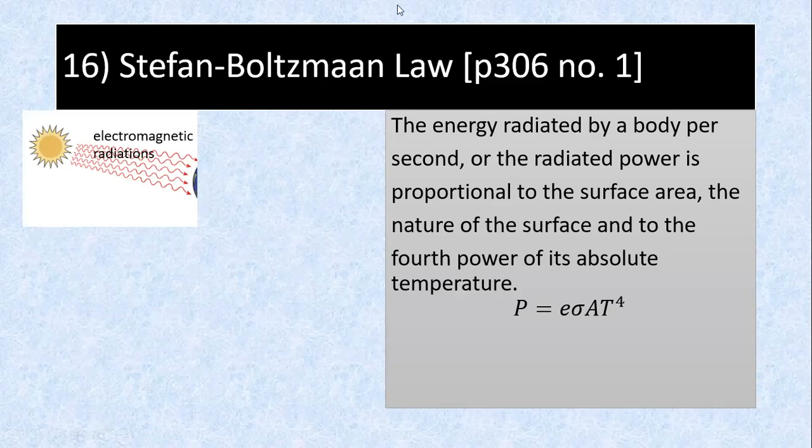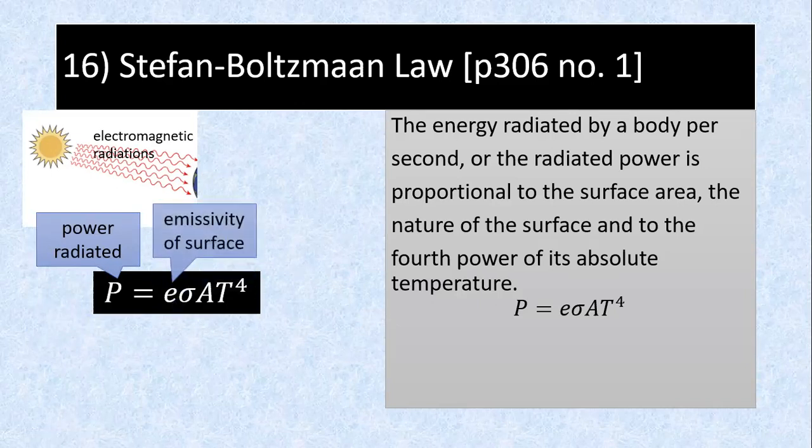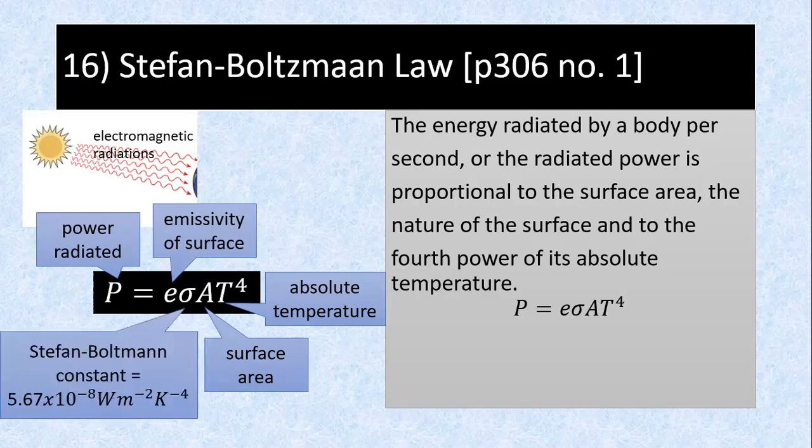That's your thermal electromagnetic radiation, for example from the sun. P is the power radiated, or energy radiated per second. e is the emissivity of the surface. T is the absolute temperature. A is the surface area. Remember, A is surface area. And sigma is given in your formula sheet. You have to use your formula sheet to find the value. It's a constant.